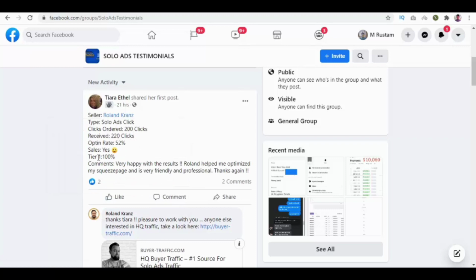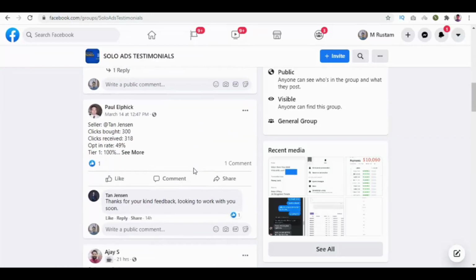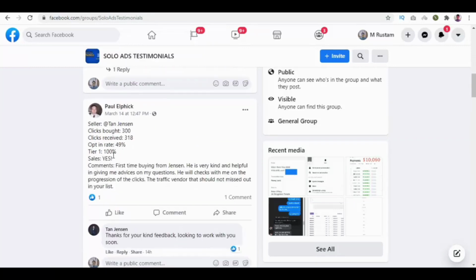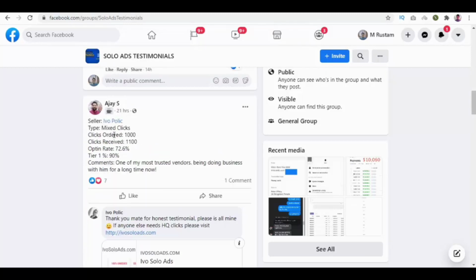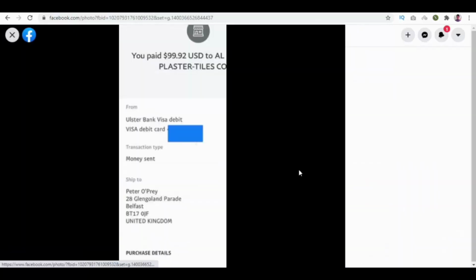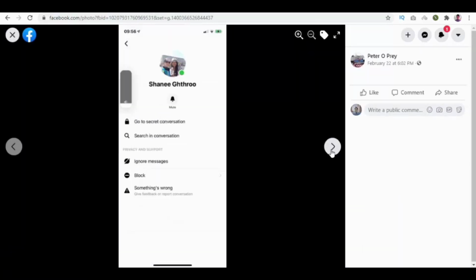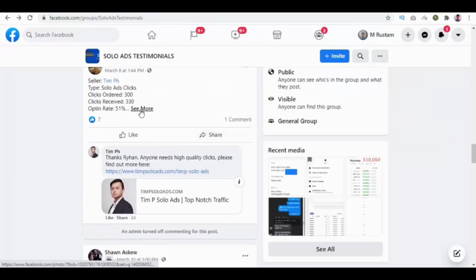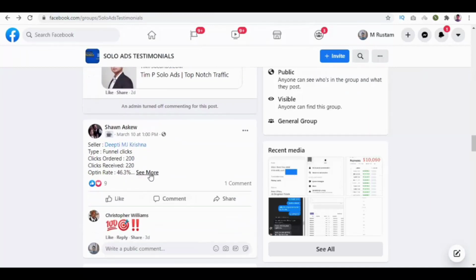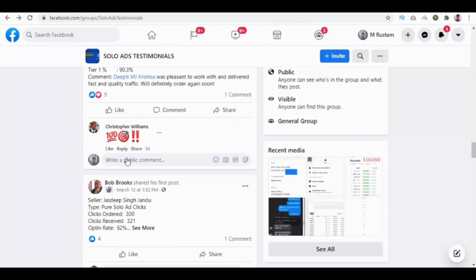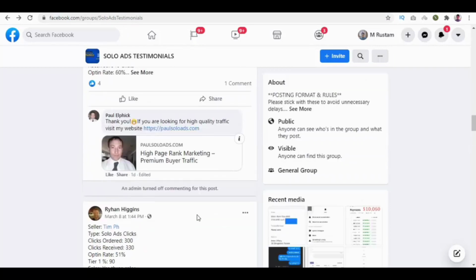Below you have similar details about every service provider with the time when they posted in the group and clicks ordered and clicks received. So you have a complete list of it. On right we have recent media. Click on it to view recent media files. Back here, you can see more service providers with details to choose the one that's best for your promotions. So this is how you can find the best solo ad services to promote your affiliate offers from this group.